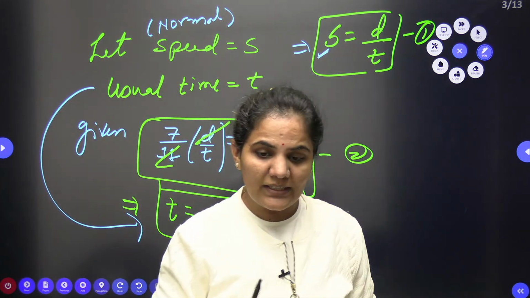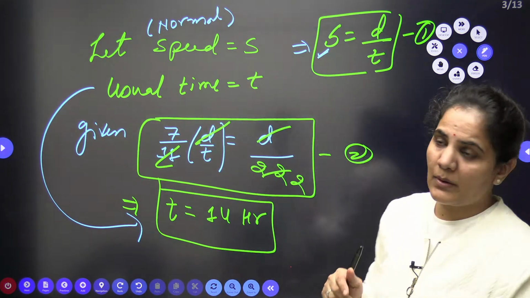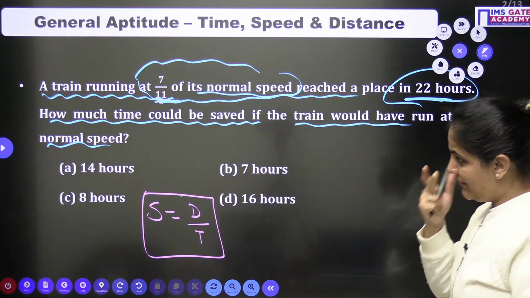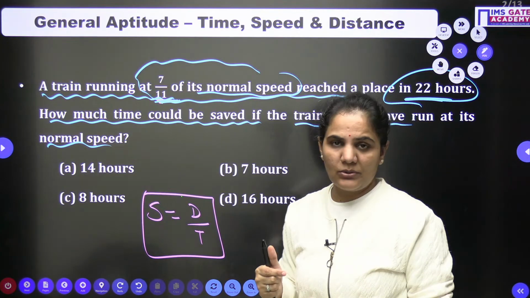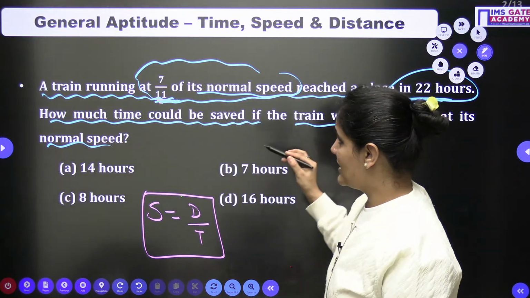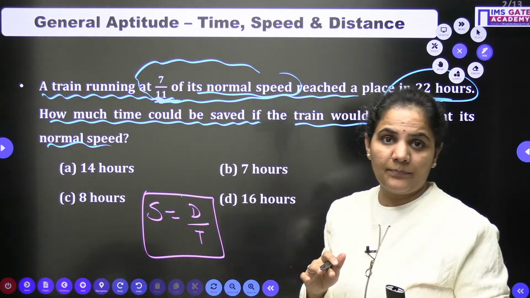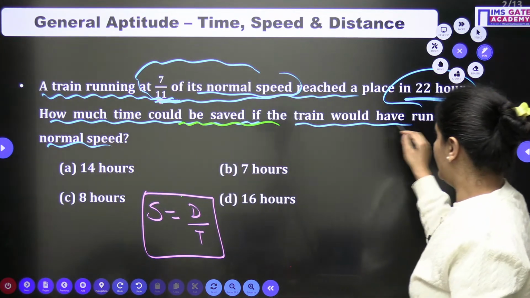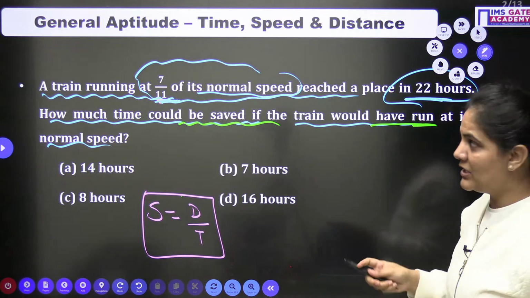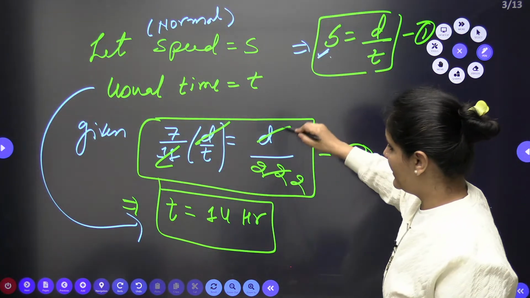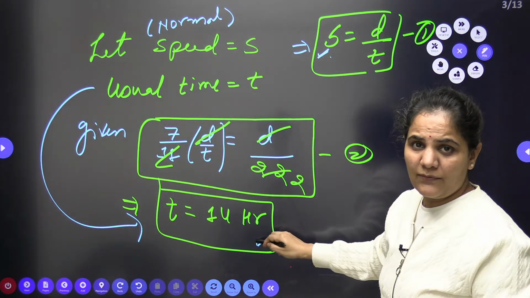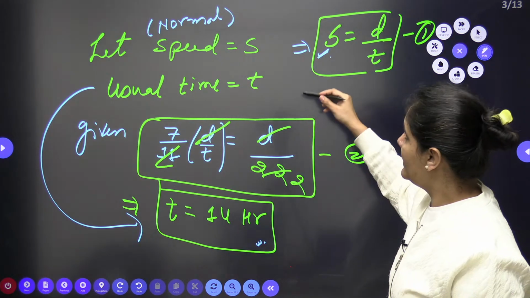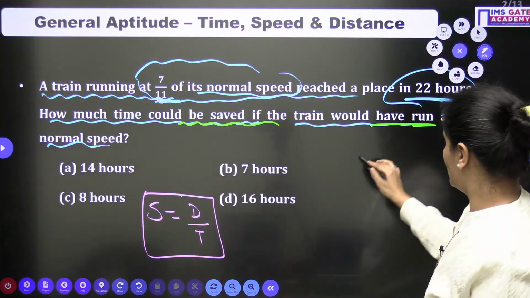This is my usual time, but the question is not asking me about the usual time. Let's read it. Very good Mohit, absolutely right. The question is asking how much time could be saved if the train would have run at its normal speed. When the train runs at its normal speed, it will take 14 hours, and right now the train is taking 22 hours.